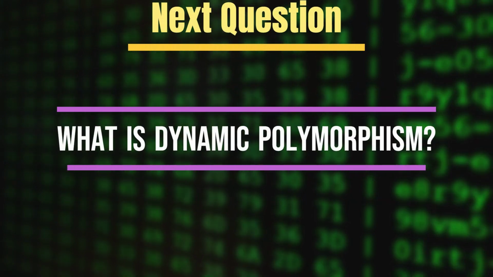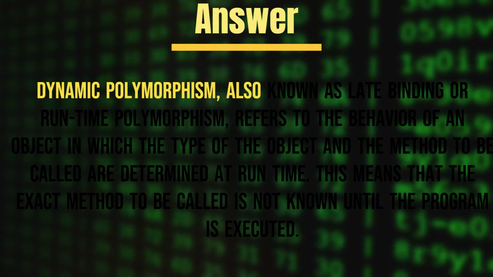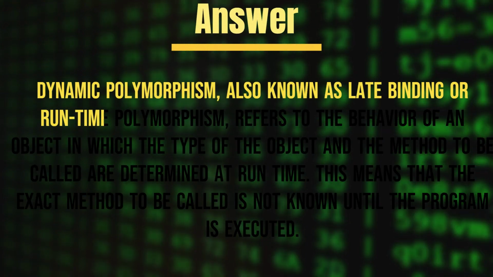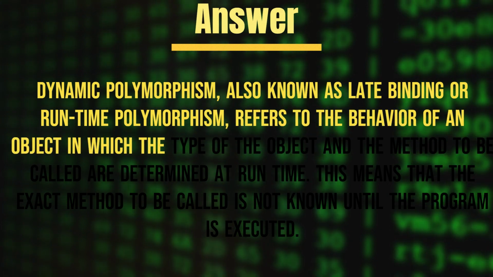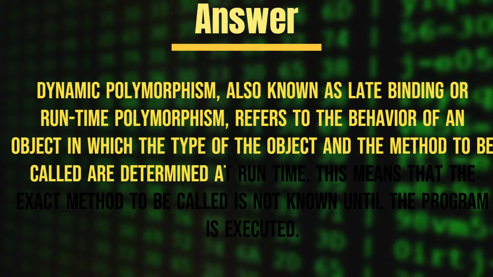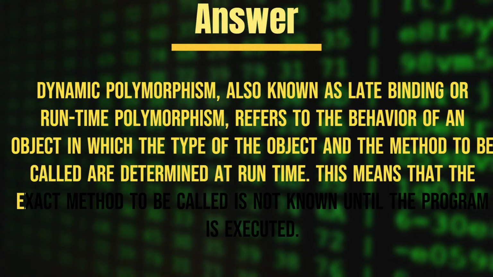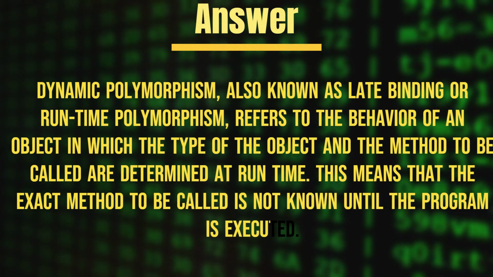Next question, what is dynamic polymorphism? Answer. Dynamic polymorphism, also known as late binding or runtime polymorphism, refers to the behavior of an object in which the type of the object and the method to be called are determined at runtime. This means that the exact method to be called is not known until the program is executed.